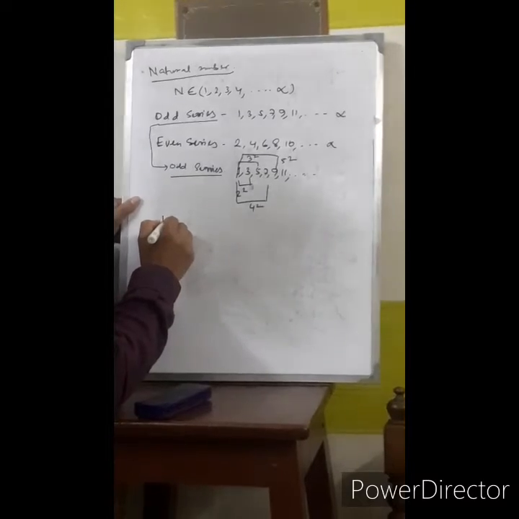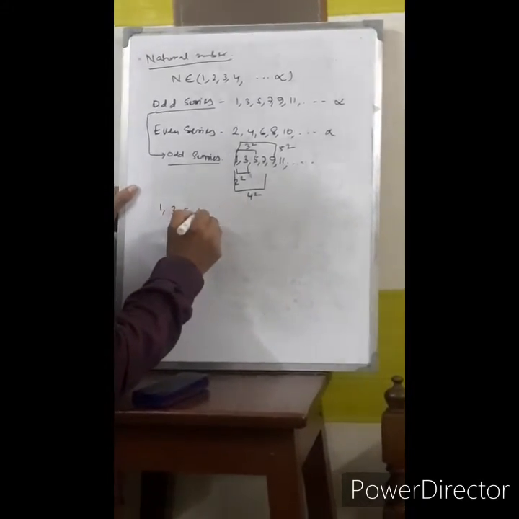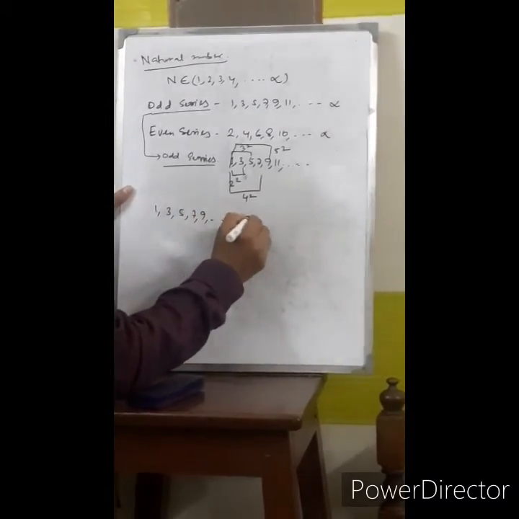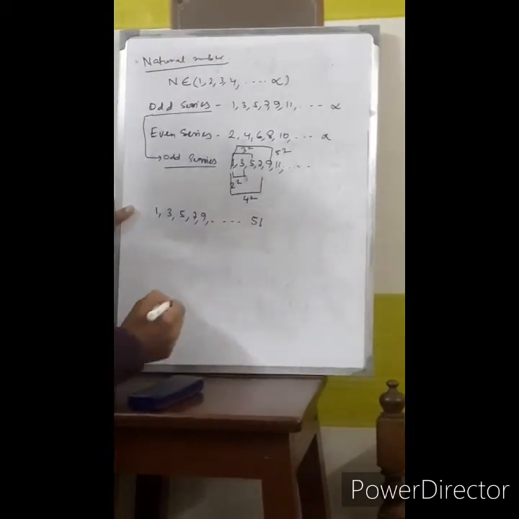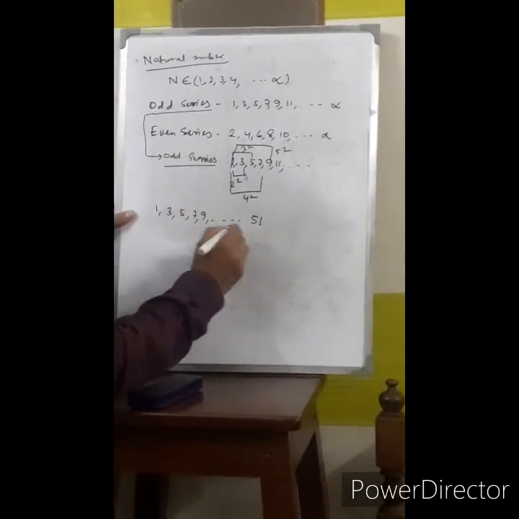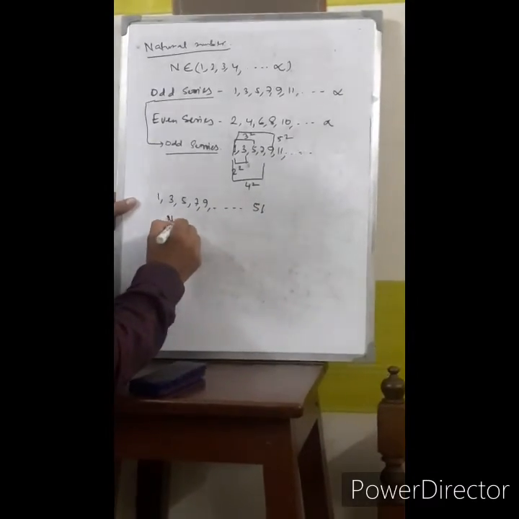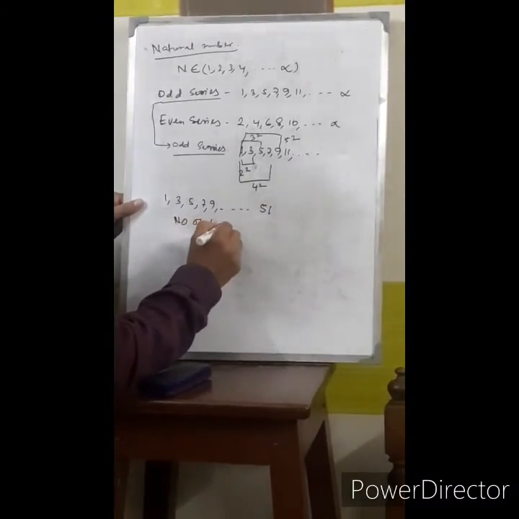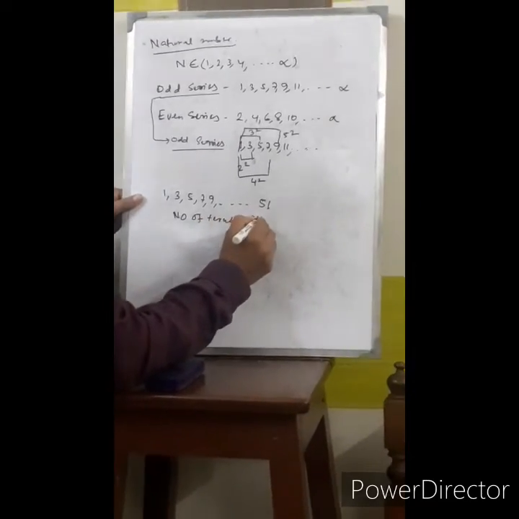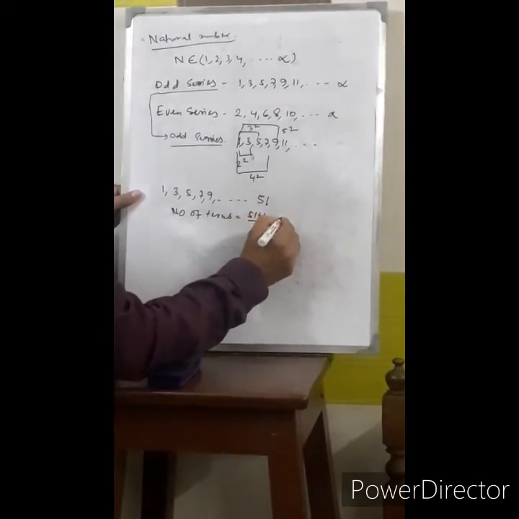Suppose we have to add 1, 3, 5, 7, 9 up to 51. In that case, we only need to know how many terms are there in the series. So the number of terms is (51 plus 1) by 2, that is 26.